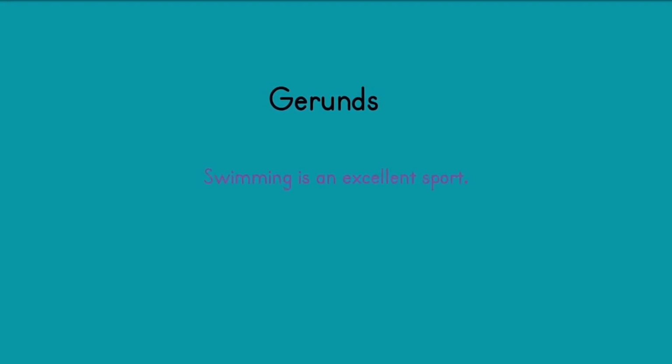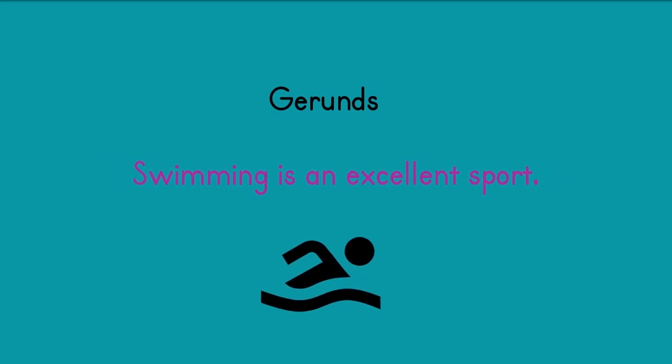Swimming is a present participle verb, but behaves like a noun in the sentence. Swimming is an excellent sport. Swimming, here, is a gerund, or a verb that is acting like a noun. There are 10 different types of nouns: common, proper, singular, plural, concrete, abstract, collective, compound, countable, and uncountable.